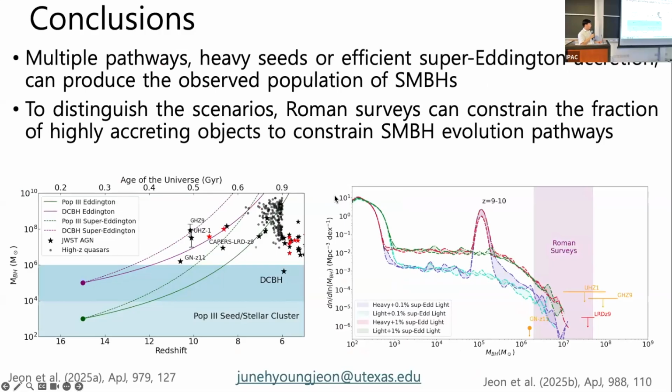So I'll leave my conclusion slide here. The one question we want to address is how these quasars, these massive black holes, form at the earliest times, how the universe forms them. And while it may be difficult to reach these low masses at the extremely high redshifts directly, Roman could help us probe the population statistics of these massive black holes at the earliest times, which give us strong clues on how the universe formed them, how efficiently black holes are able to grow at high redshifts, and what the seeding channels for these extreme cases are. Thank you.